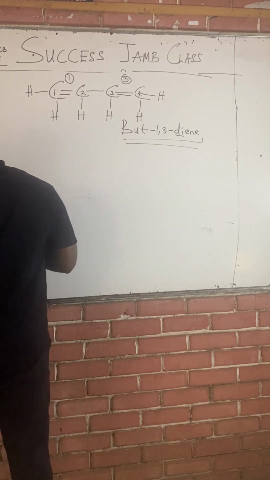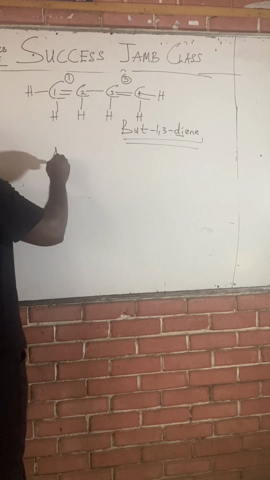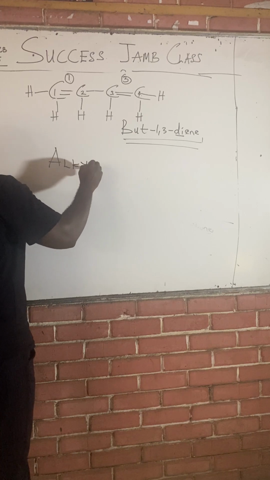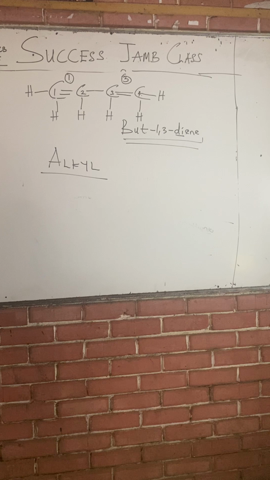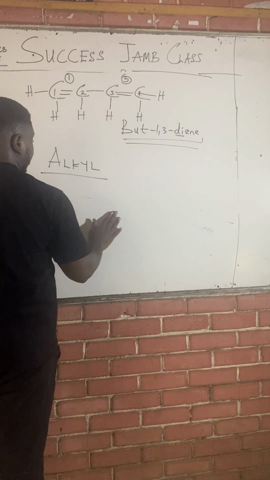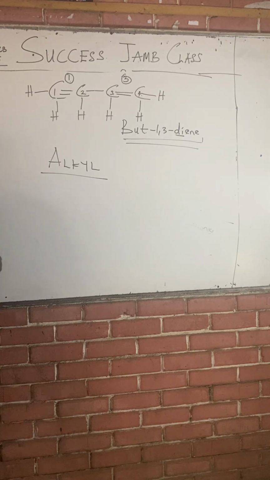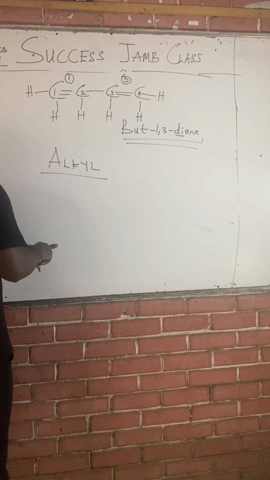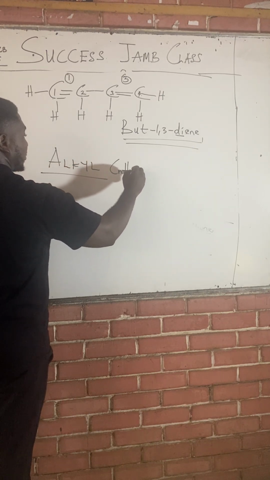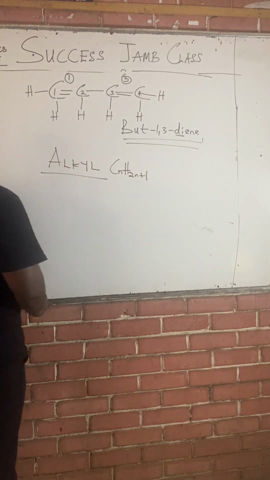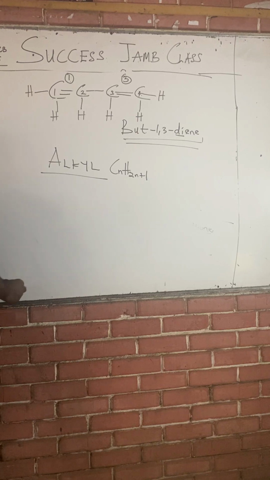Now it's time to introduce you to another family called the alkyl family. The alkyl family are special because they have one hydrogen less than the alkane family. So they have a general formula of CnH2n+1.